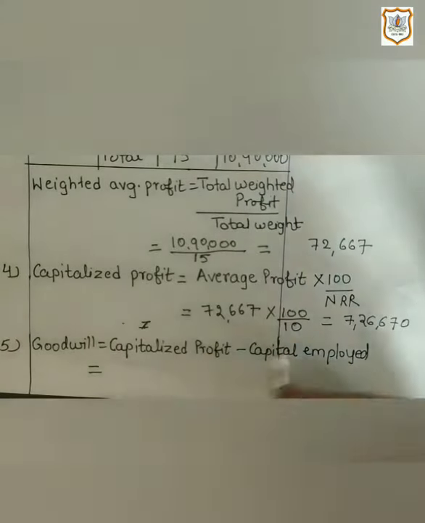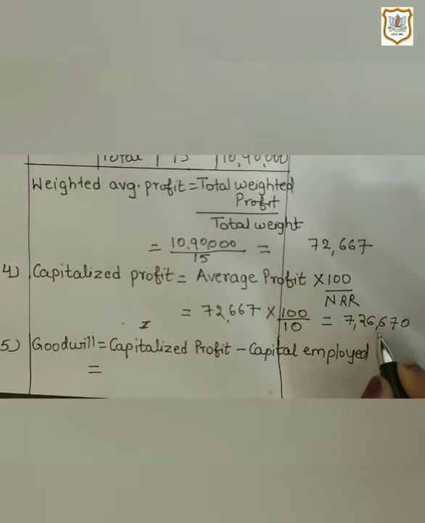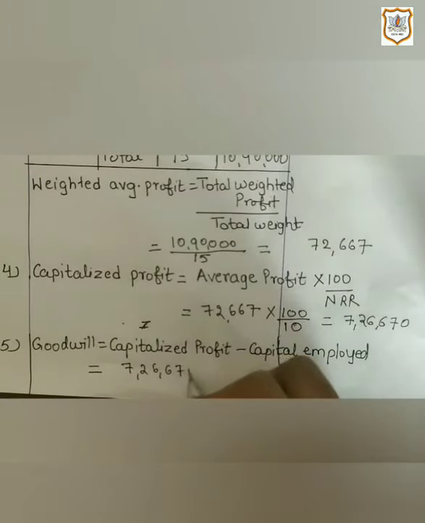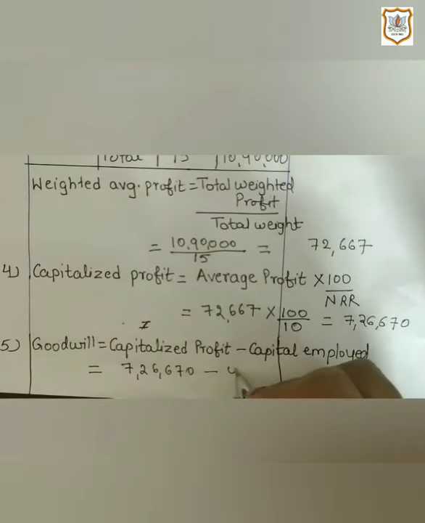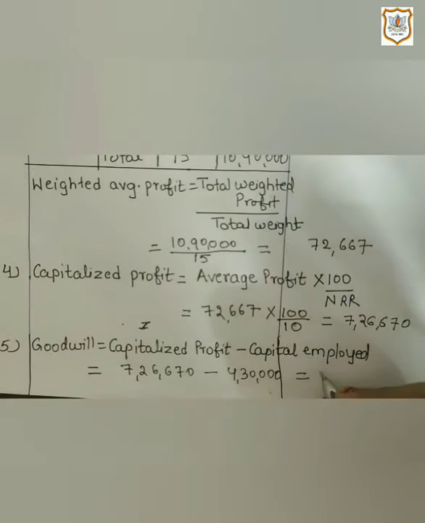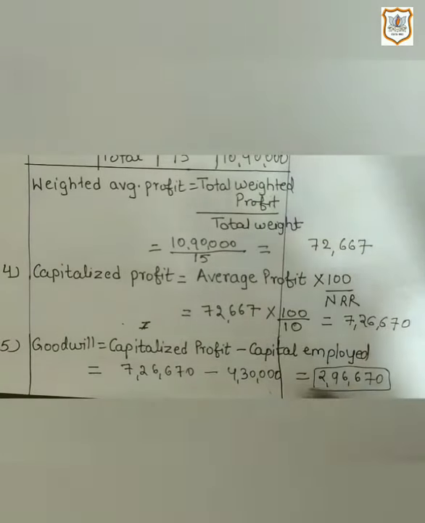Here capitalized profit is 7,26,670 minus capital employed is 4,30,000. So we will get 2,96,670, which is the value of goodwill.